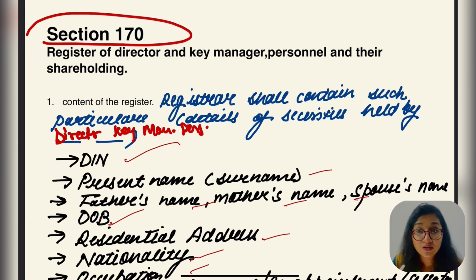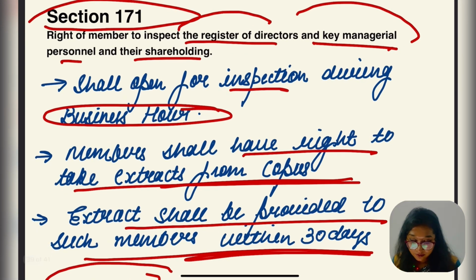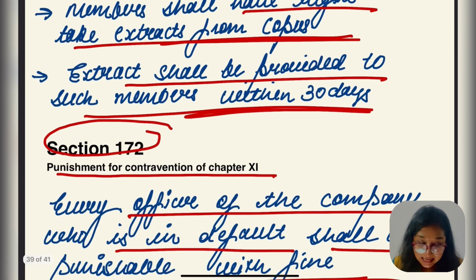Is it clear? DIR 12 was also filed in case of resignation of director. Section you have to comment below. Now 171 was the right of member to inspect the register of directors and key managerial person and shareholding, and the last was 172, punishment, which is not going to be less than 50,000, maximum up to 5 lakh.